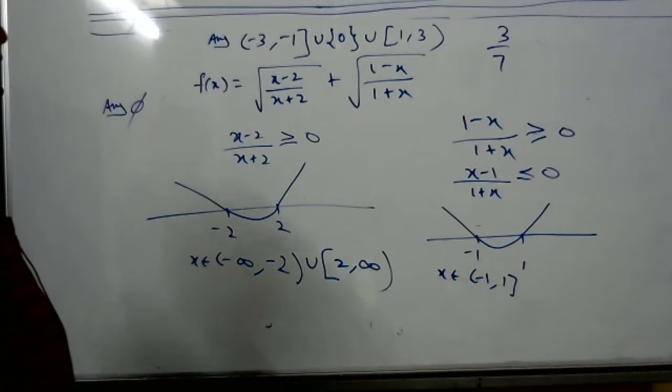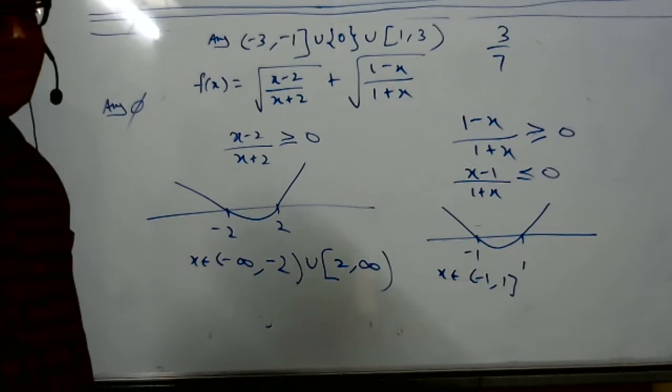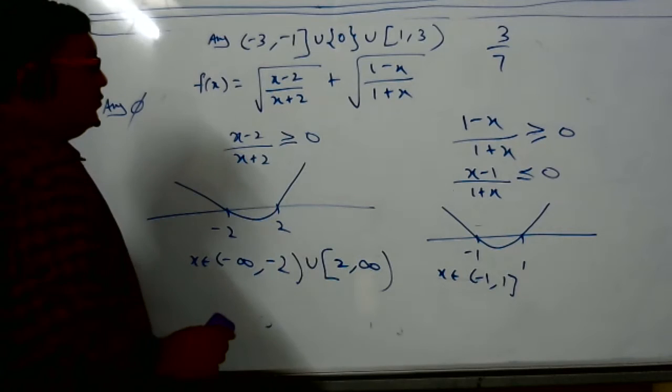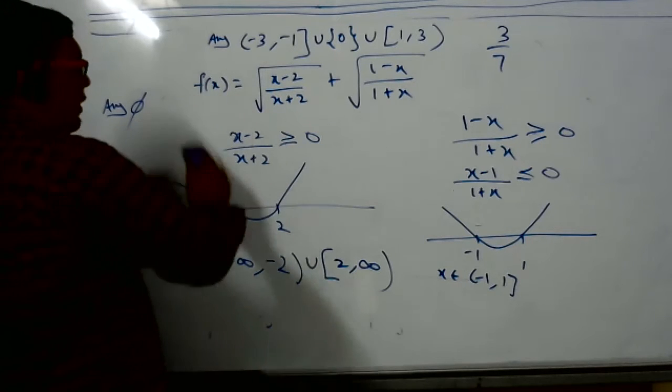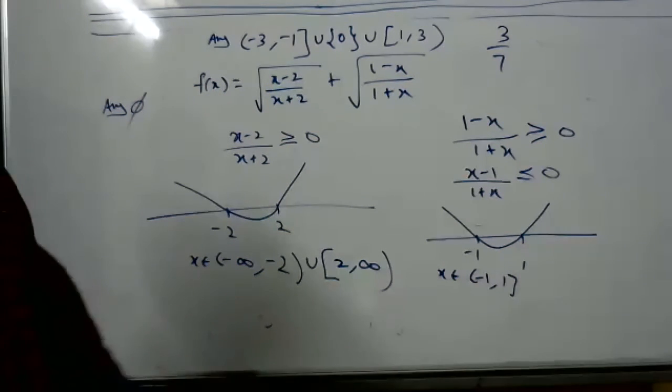Sir, the 15th one. Sir, as the domain for this is the null set, the range also will be the null set. Wait, don't rush. Null set, obviously null set now. Nothing you can put, then what image will you get?